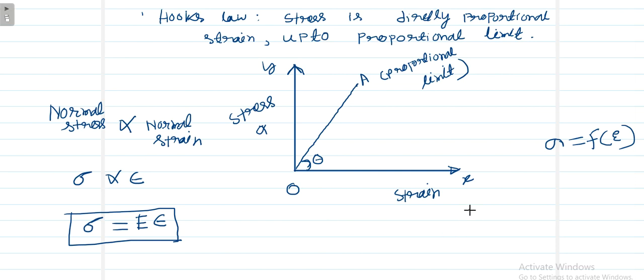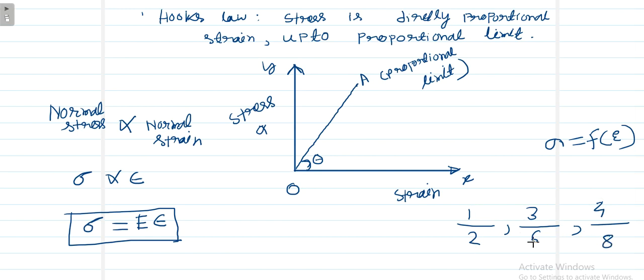Suppose I am taking stress as 1 kilonewton per meter square and strain as 2. In the next condition, stress is increased to 3 and strain is increased to 6. Suppose stress is increased to 4 and strain increases to 8.